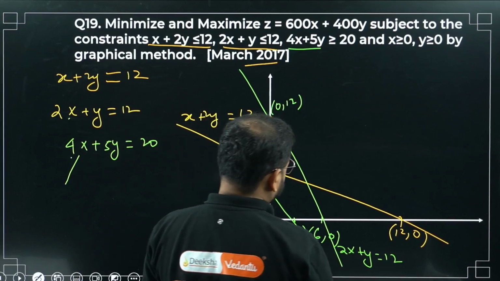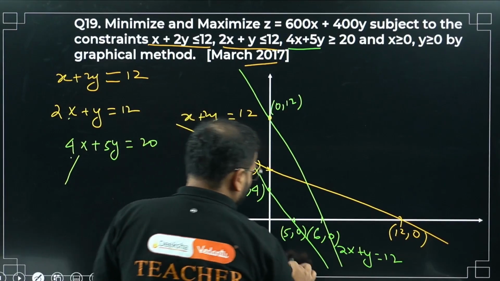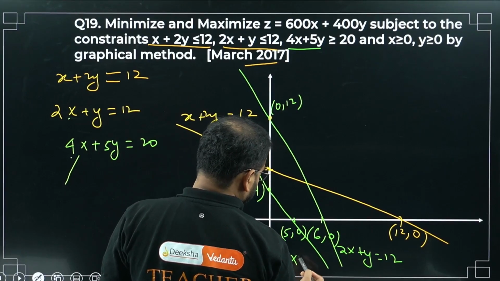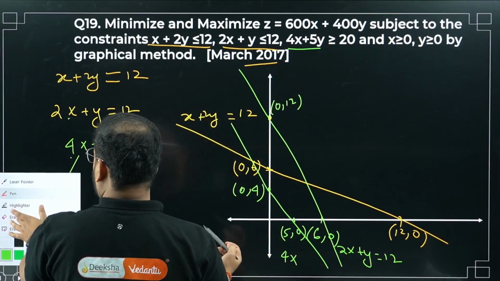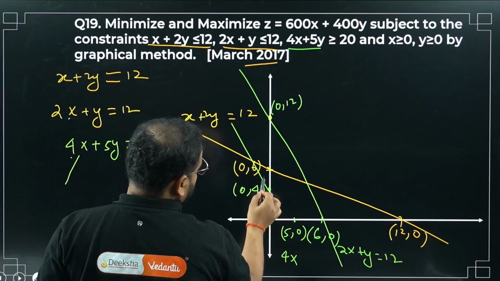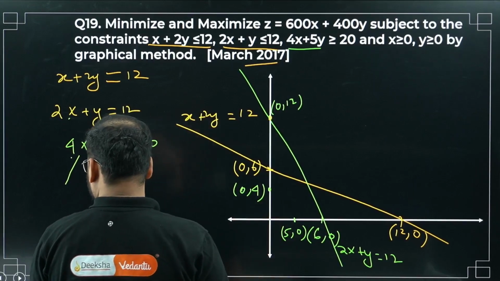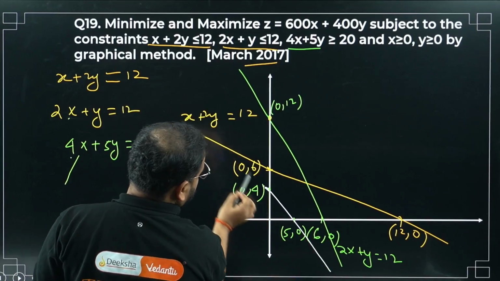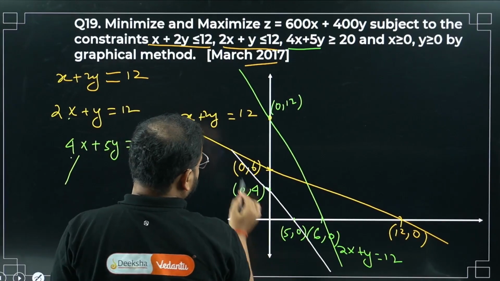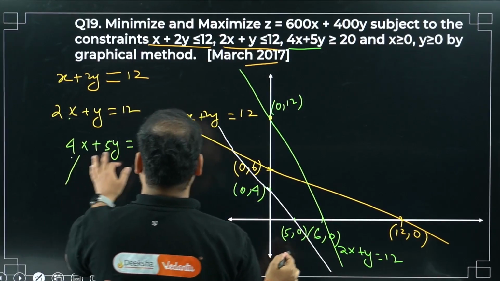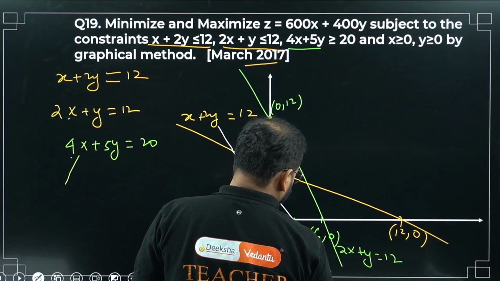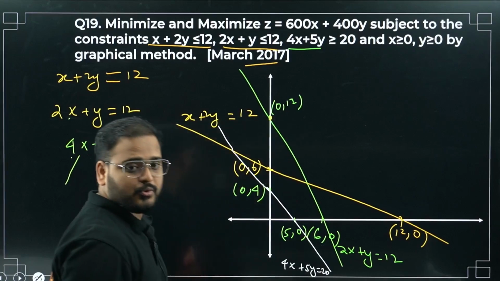Okay. What is this line? This line is 4x. I'll just redraw this line with a different ink. Please just give me 1 second. This equation is going to be 4x plus 5y equals 20.